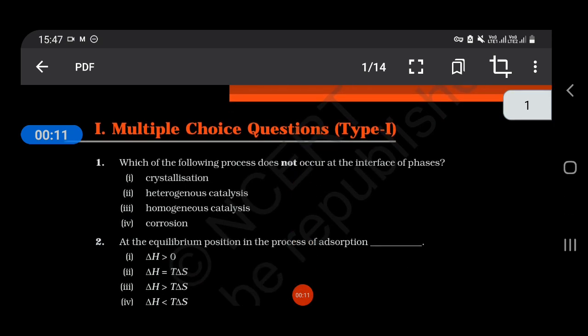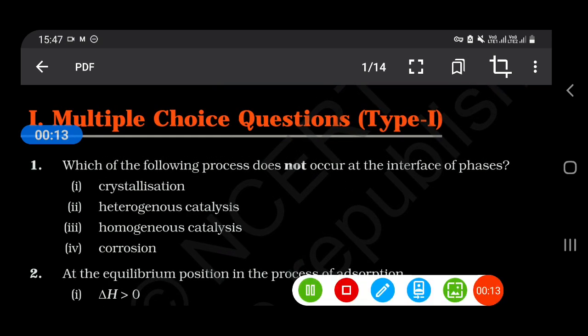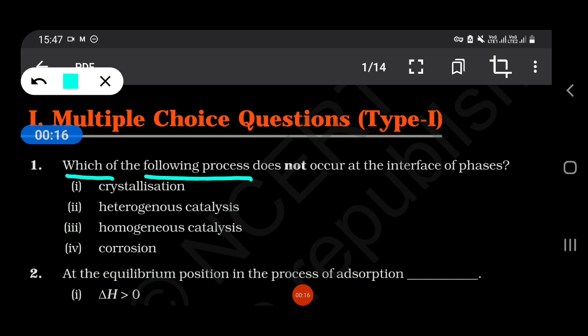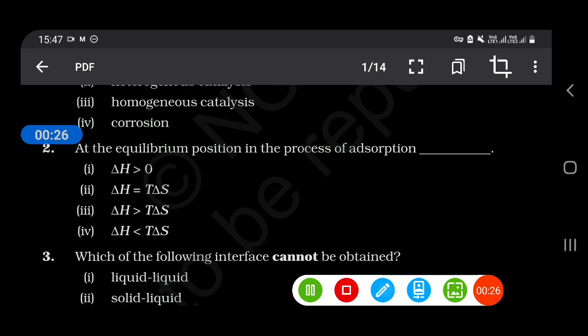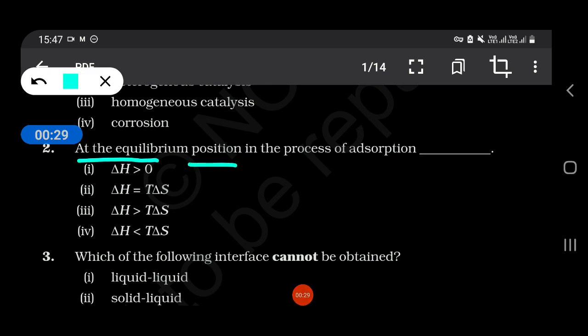So our first question is, which of the following process does not occur at interface of phases? So our answer is homogeneous catalysis. Okay. At equilibrium, the position in the process of adsorption is